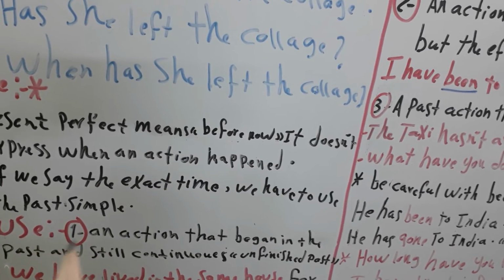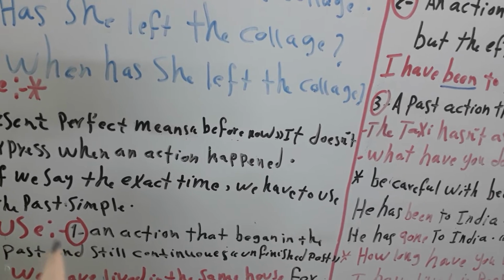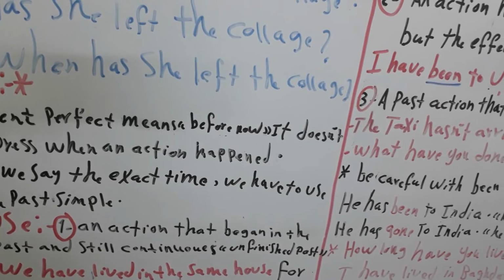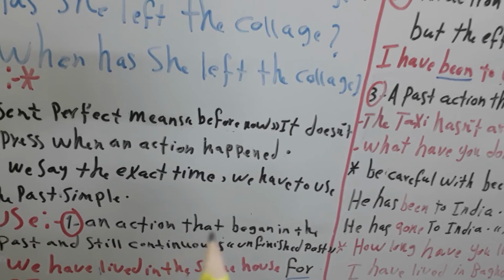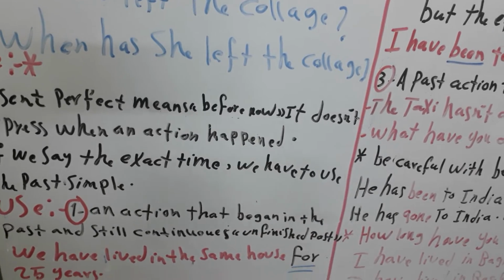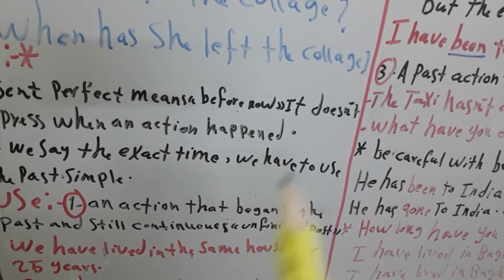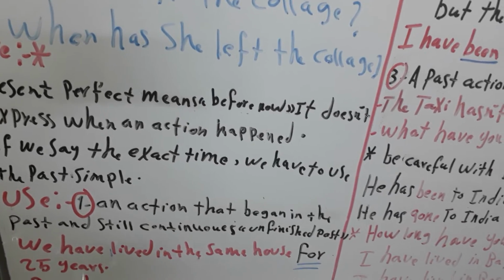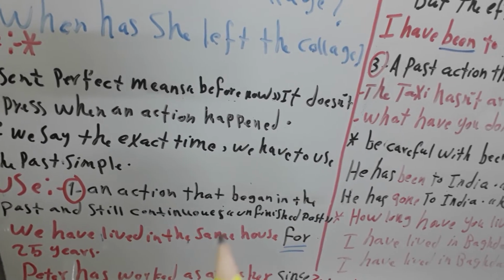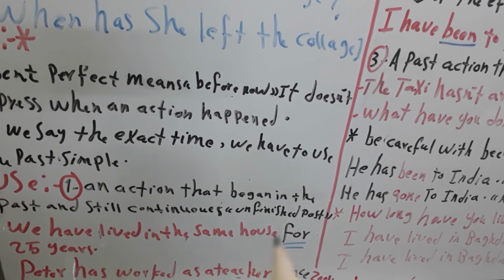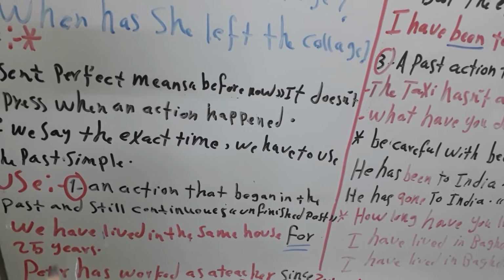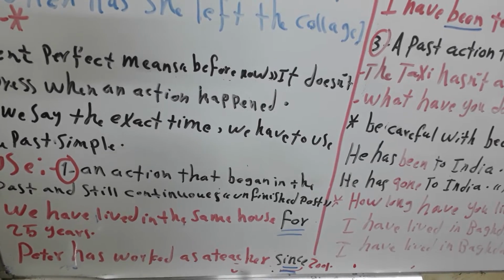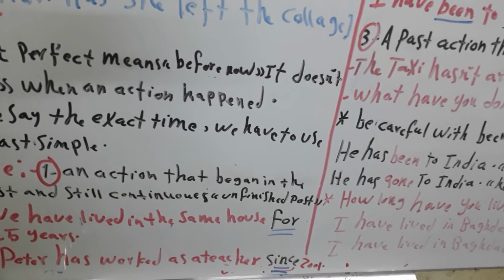Now I will tell you about the uses of the present perfect. The first one, we can say the present perfect is an action that began in the past and is still continuous. Okay, unfinished past. For example, we have lived in the same house for 25 years. Also, Peter has worked as a teacher since 2001.